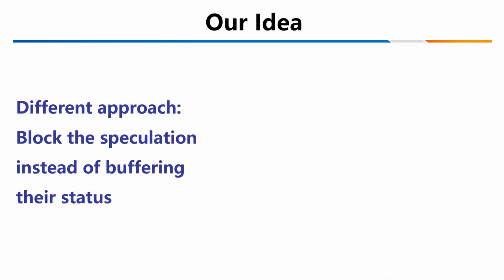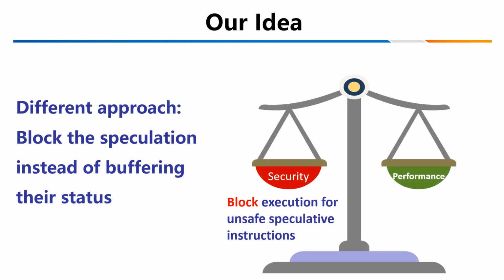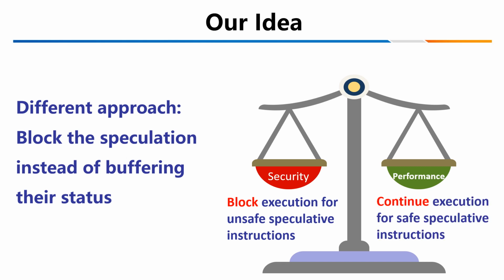But our paper demonstrates a different approach. We block the speculation instead of buffering their status. So we block execution for unsafe speculative instructions, but continue execution for safe speculative instructions to achieve a balance point.